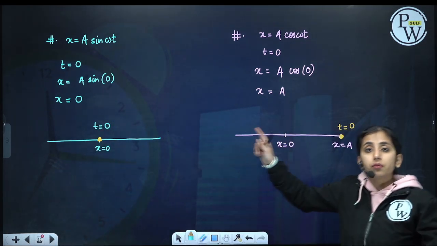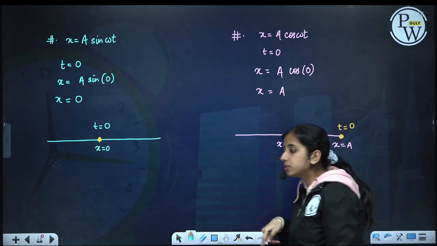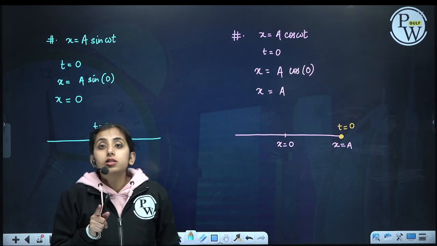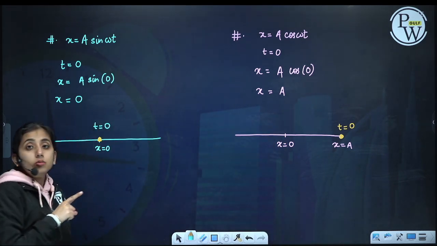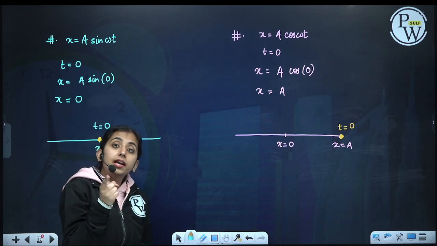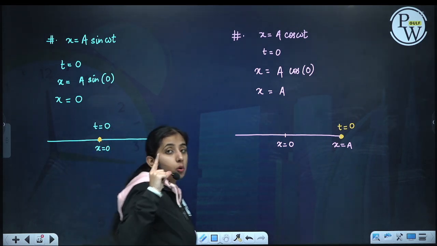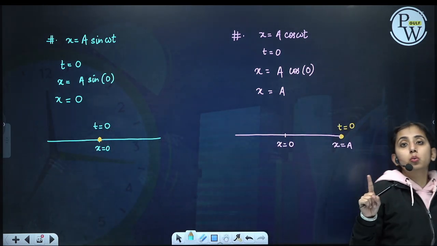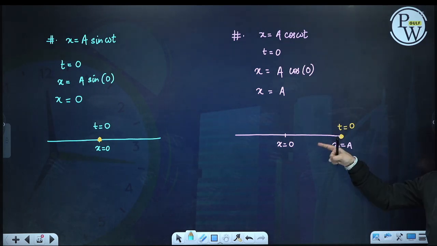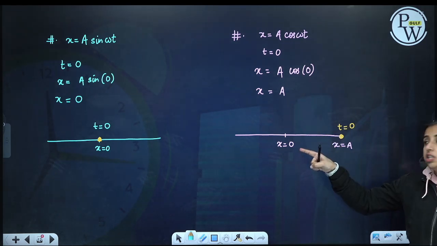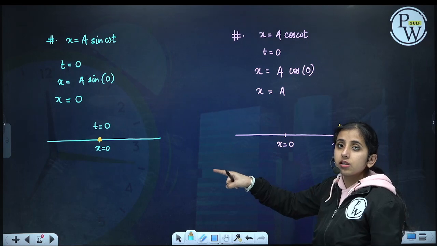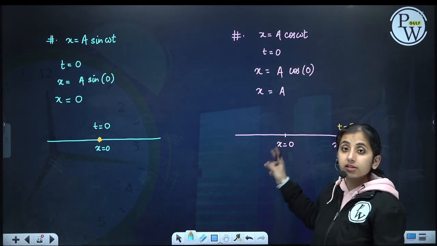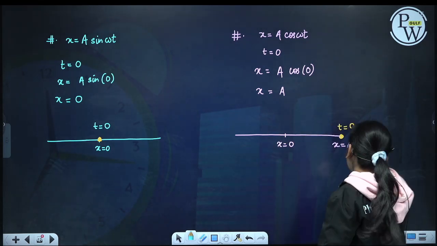See, this is the difference between the two solutions. Both are solutions to this equation, but depending on the initial condition, only one will be the solution to our equation. If the particle is starting from the mean position, then a sine omega t will be the solution. If the particle is starting from the extreme, then a cos omega t will be the solution.